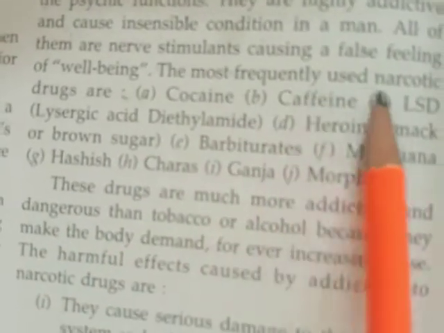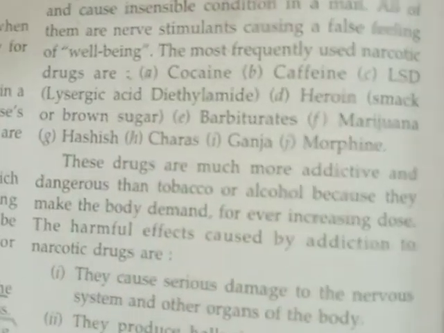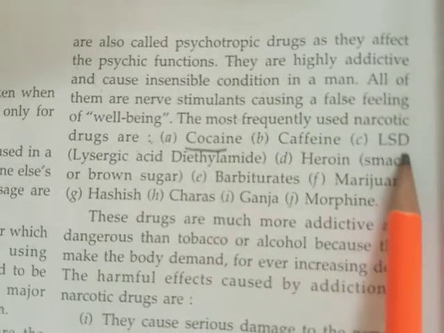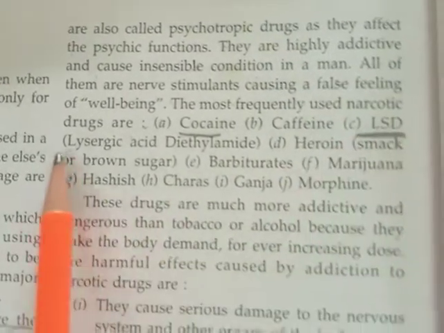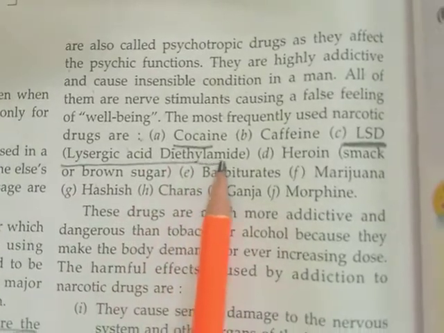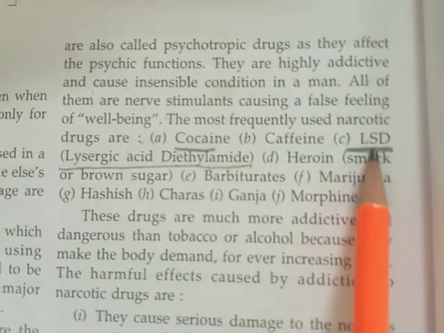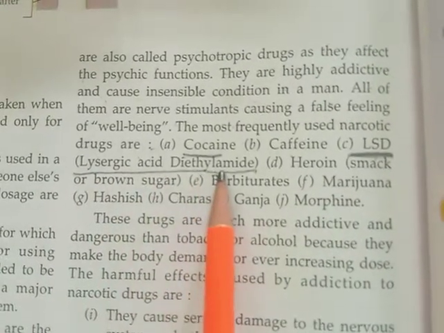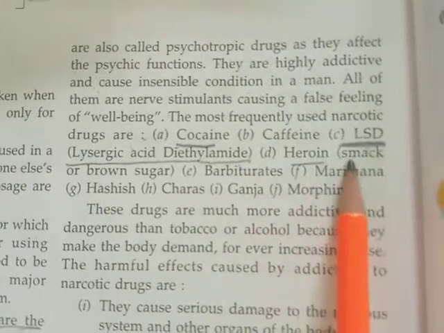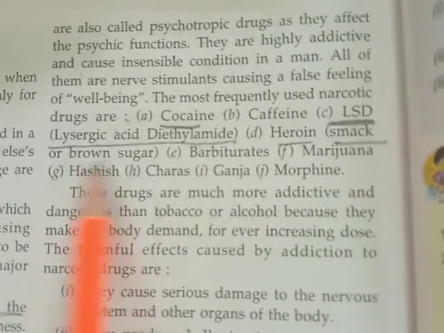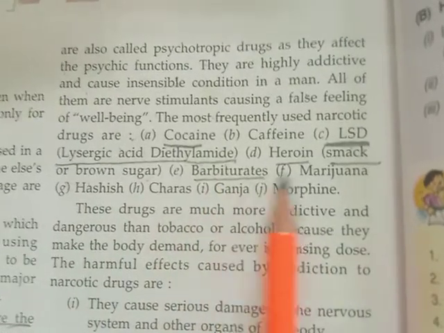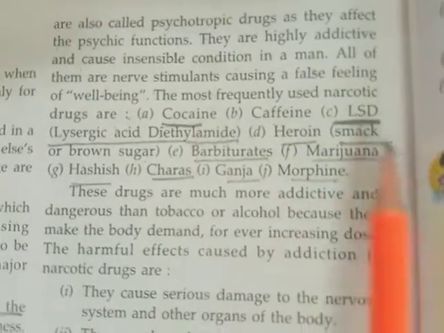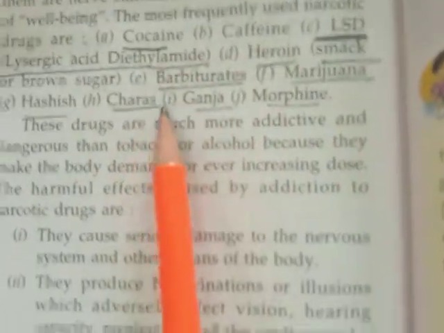The most frequently used narcotic drugs are, see, here are some examples of narcotic drugs: cocaine, caffeine, LSD. So, see the full form of LSD, that is lysergic acid diethylamide. So, learn the full form of LSD. This is a narcotic drug, that is lysergic acid diethylamide. Heroin, the common name of which is smack or brown sugar. Barbiturates, marijuana, hashish, charas, ganja, and morphine. All these are the narcotic drugs.